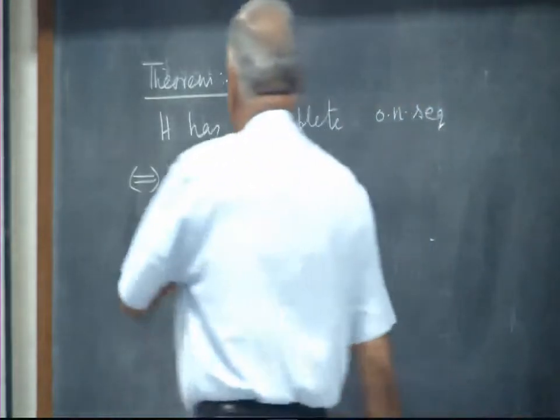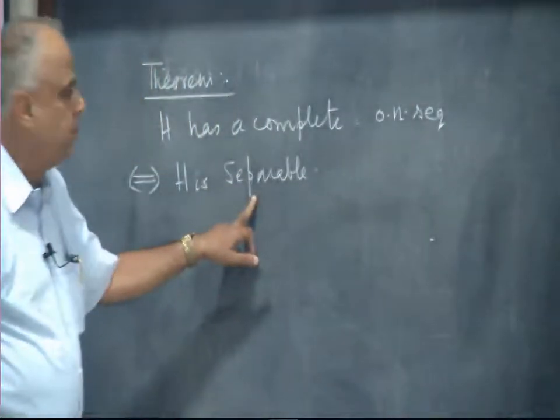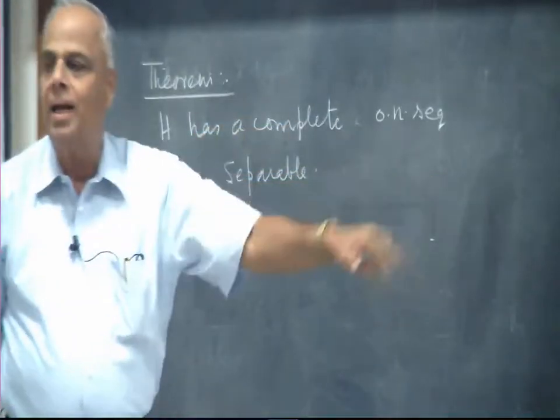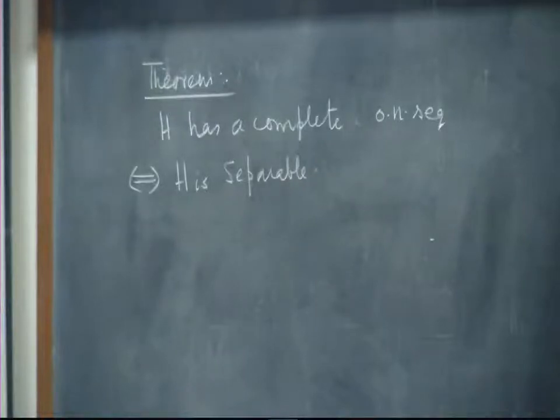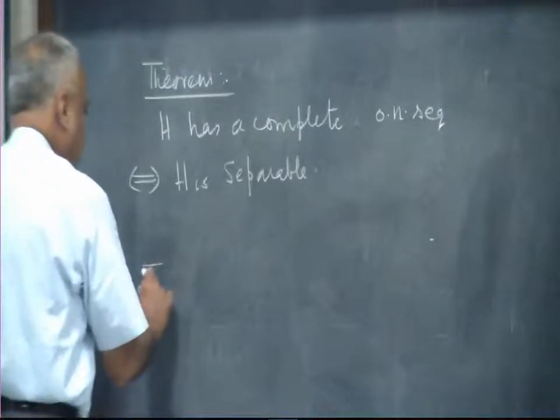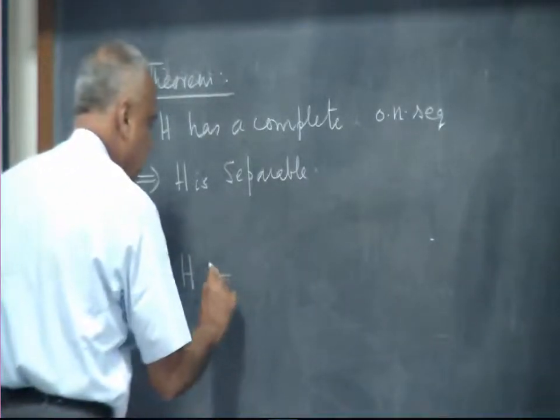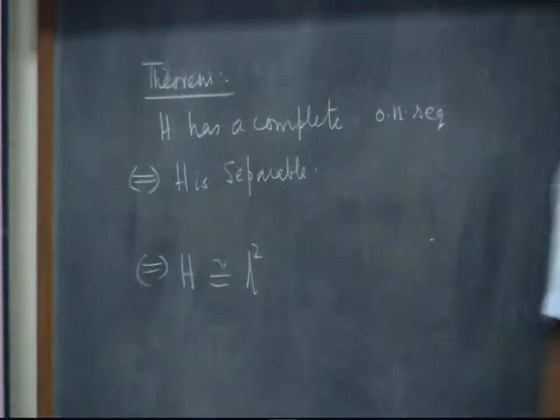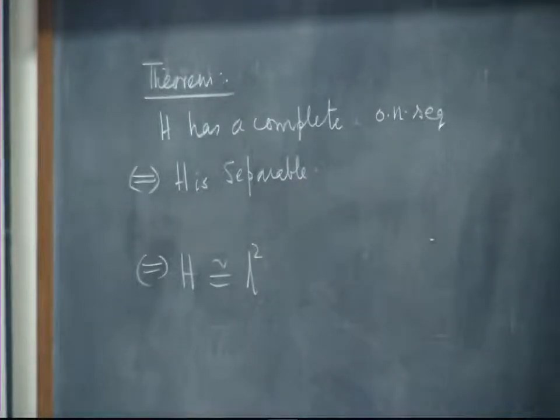So, what does this say? The moment you have a separable Hilbert space, it has a sequence. If it has a sequence, then I can identify it with little L2. So this means that H is separable if and only if H is congruent to little L2. Same thing as saying H is congruent to L2.